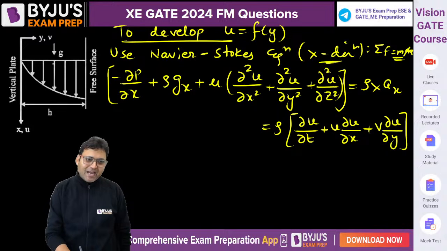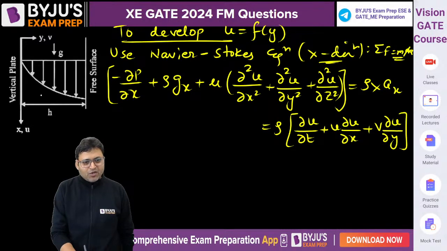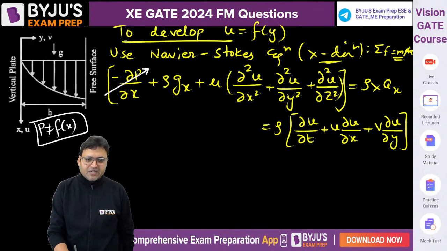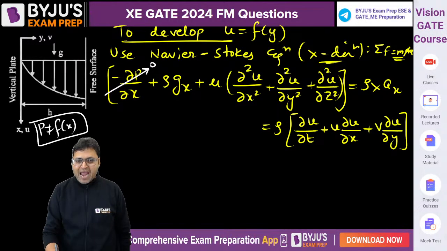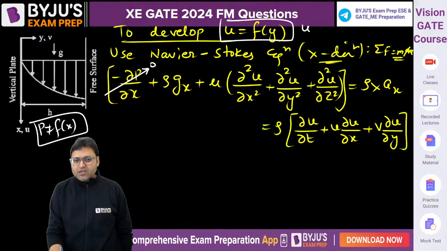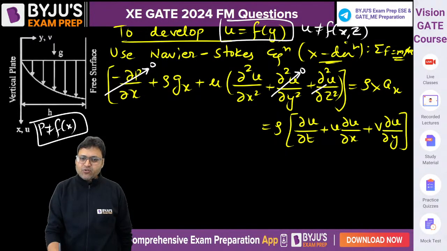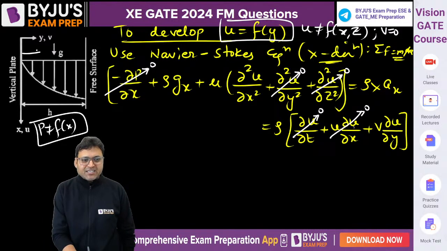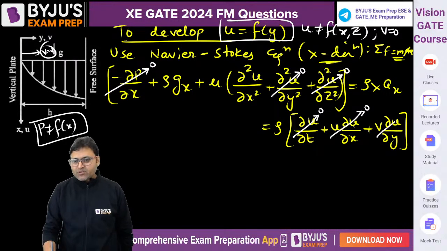Because the flow is parallel to the plate, p is not a function of x, so del p by del x is 0, this term will be 0. And u is a function of y only, not of x or z, so this term will be 0, right? u is not a function of time as well. u is not a function of x, so this term will be 0. v is equal to 0, there is no flow in y direction, so this term will also be 0.